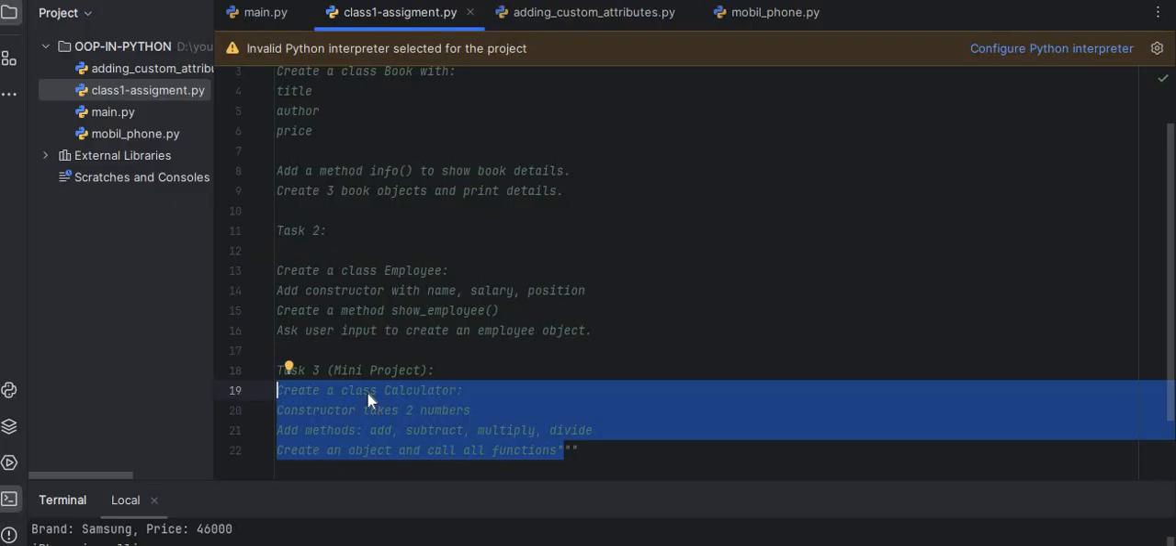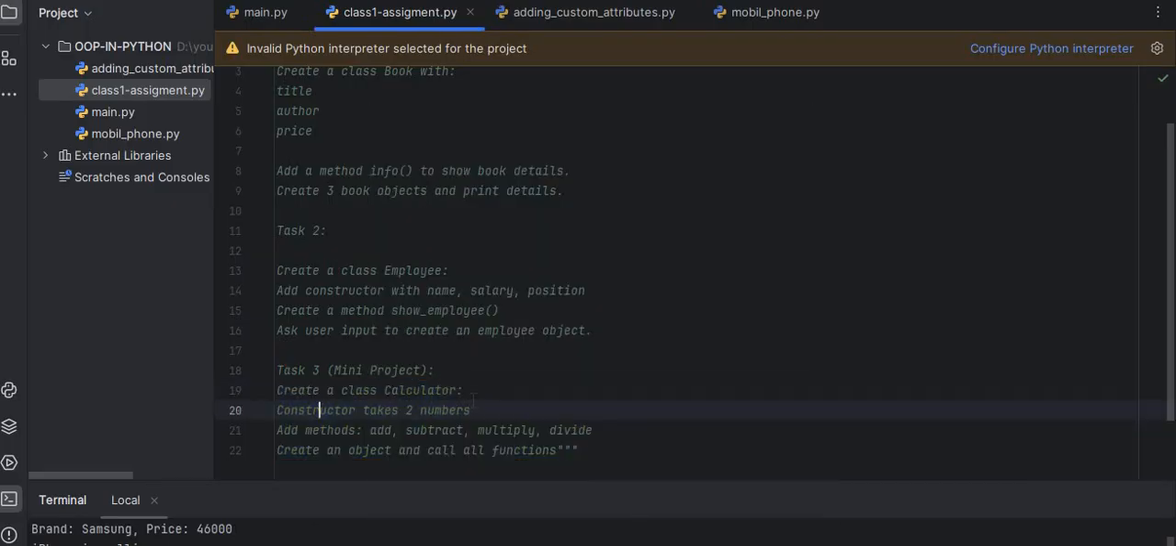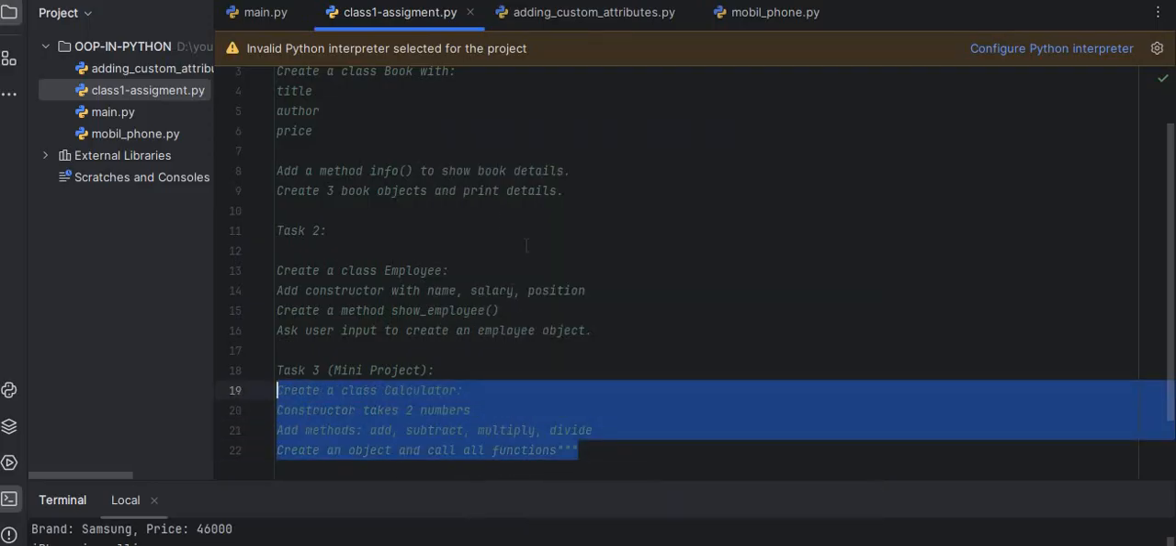And then we have task 3: create a class Calculator. The constructor takes two numbers, and add methods add, subtract, multiply and divide. So you have to define four methods, add, subtract, multiply and divide, create an object and call all functions. So I hope you will do this task. If any doubt, please share it in the comments.